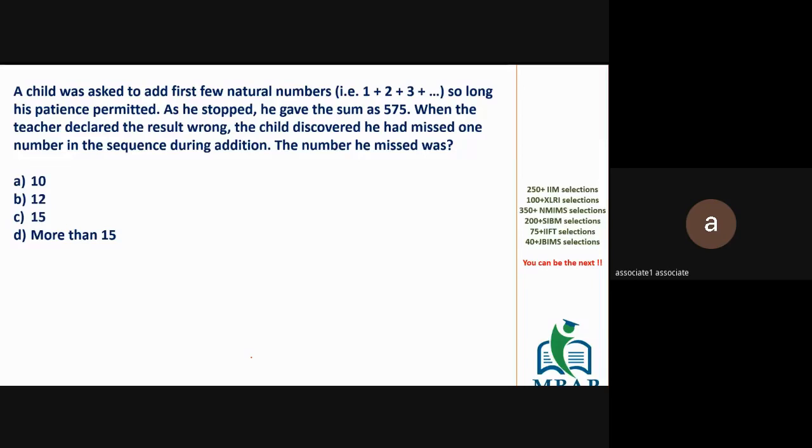The previous question was on double counting. This question is, you missed adding one number. And the question is, which number did you miss?